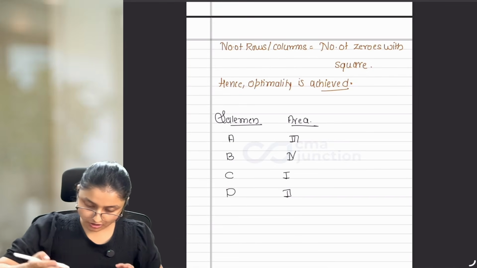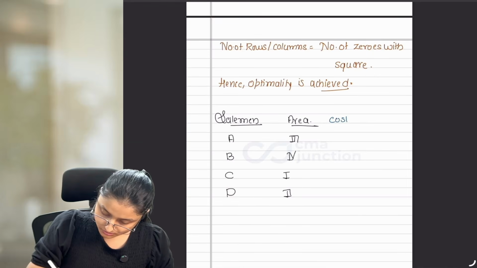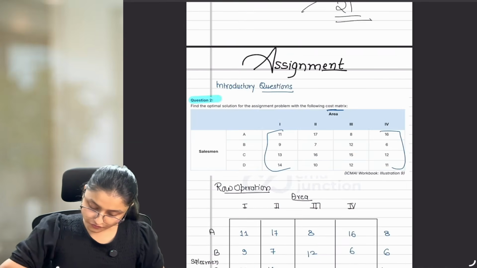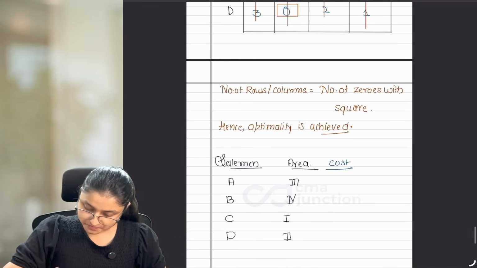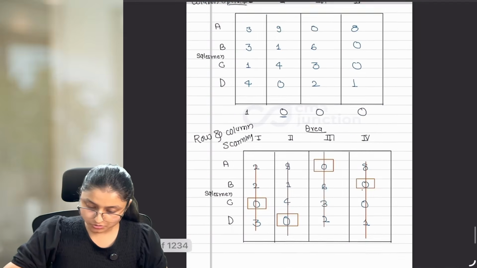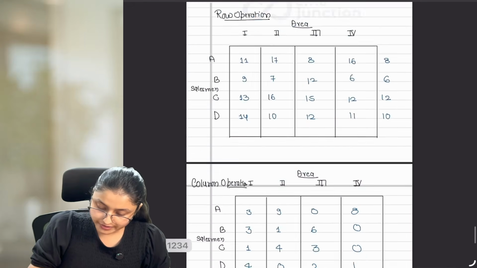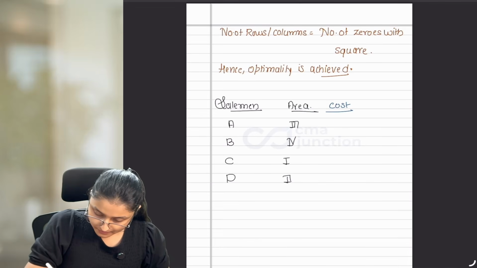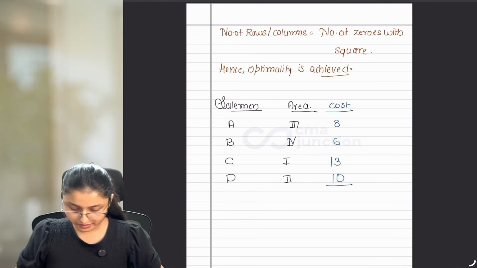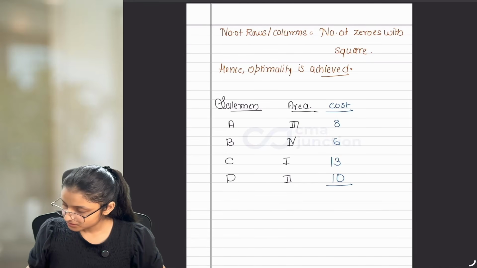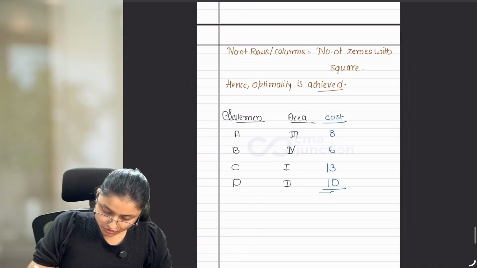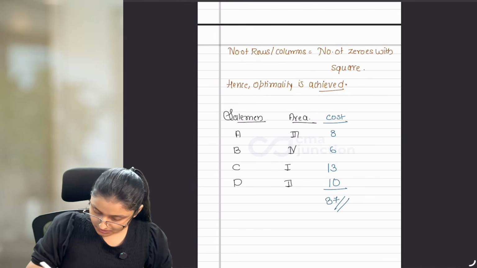Now, after allotment, we should also write the cost which is there. And the cost is, so for A, we have to take 3. For B, we have to take 4. For C, we have to take 1. For D, we have to take 2. So 3, 4, 1, 2 is our answer. The costs are 8, 6, 13 and 10. If I take the total of all of it, this is equal to 37. And 37 is your final answer. Done.